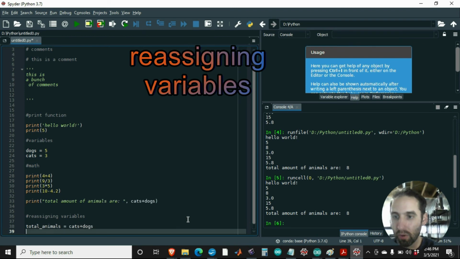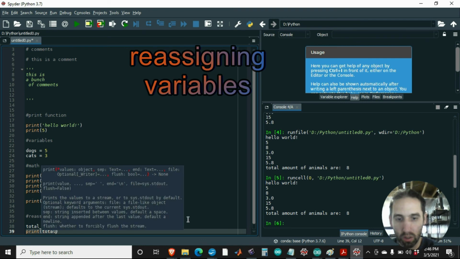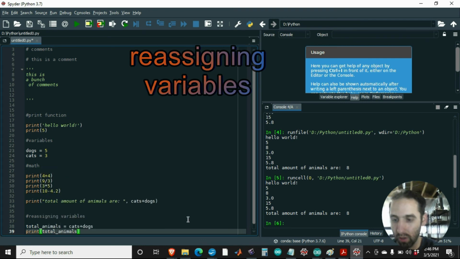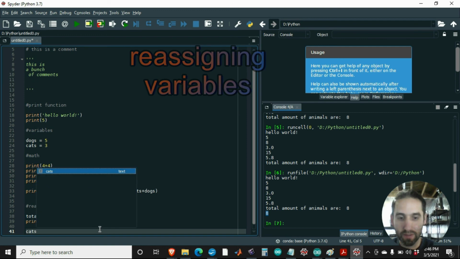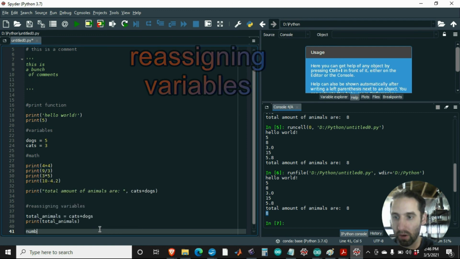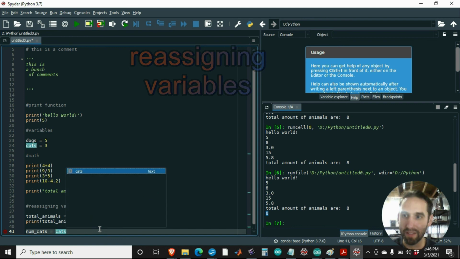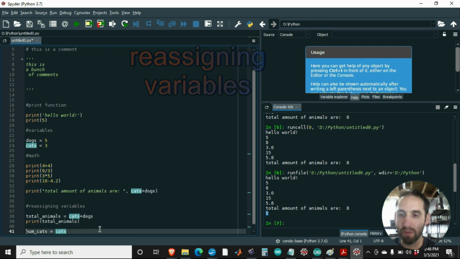Now I can say print total animals. There we go. And that will give me right here at the bottom 8. So what I've done is I've added 2 and then I've called them something else. And I could even just change the name of one of these variables, which wouldn't really make a lot of sense, like if I said number of cats equals cats. Okay, I could do that. It doesn't really make a lot of sense to do that, but there are times when you might find something like that of value.